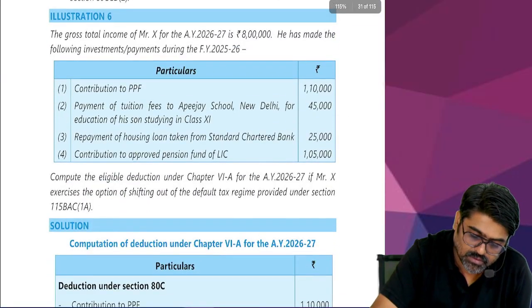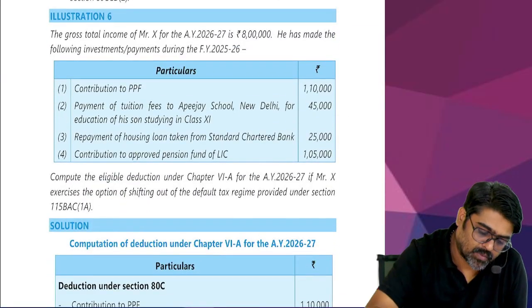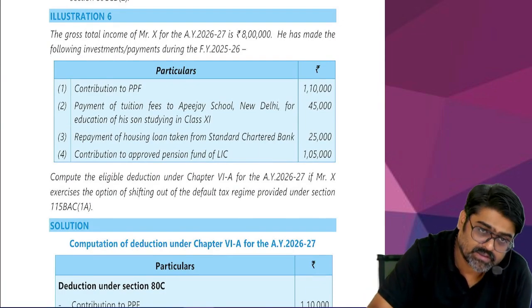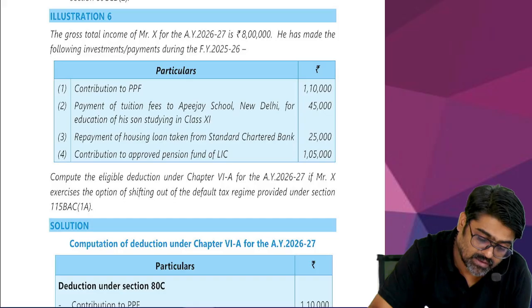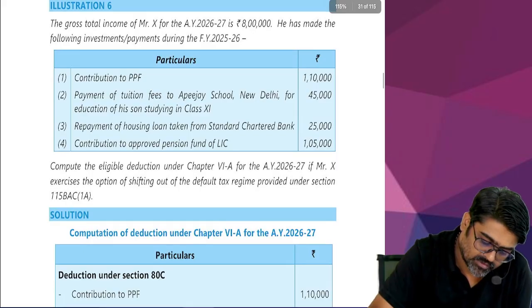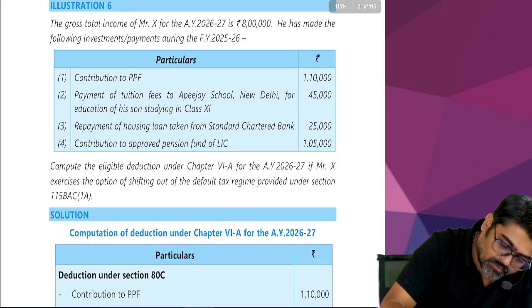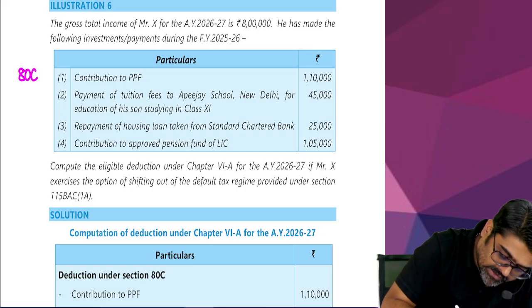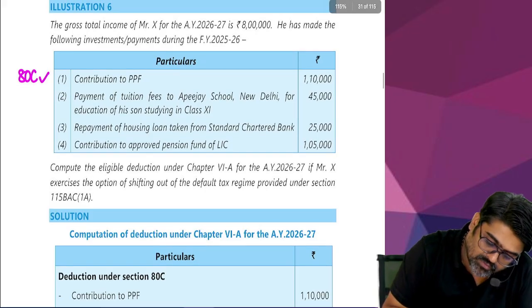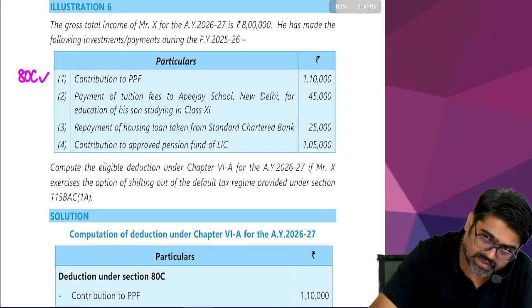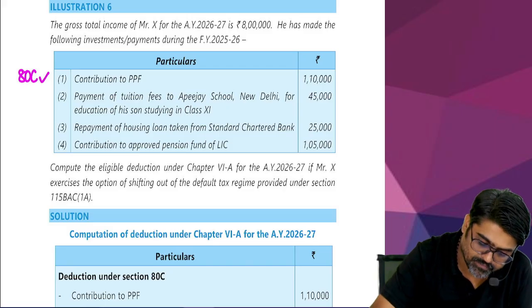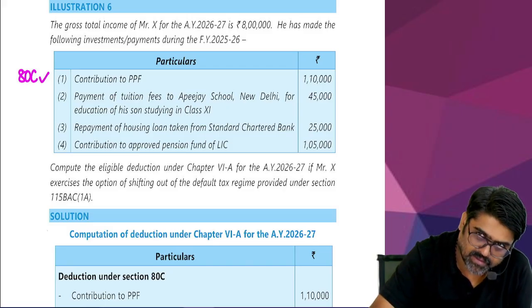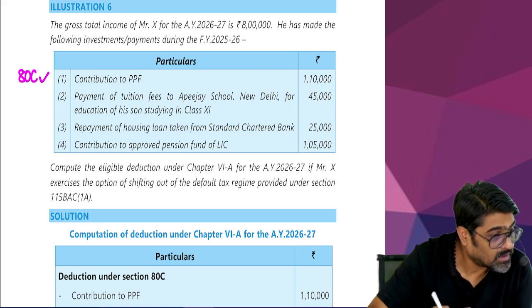Come to 6. The gross total income of Mr. X for the assessment year 26-27 is how much? 8 lakhs. GTI is 8 lakhs. He has made the following investments or payments during the financial year 25-26. Contribution to PPF. What should I do? Come on, tell me fast. Contribution to PPF will be allowed under section 80C, no? Payment of tuition fees to APJ school, New Delhi, meaning the school, college, university in India, for education of his son. Son means children. How many children? 2. So out of 2, for one son, the tuition fees is paid.